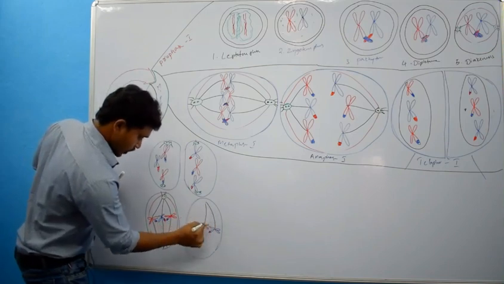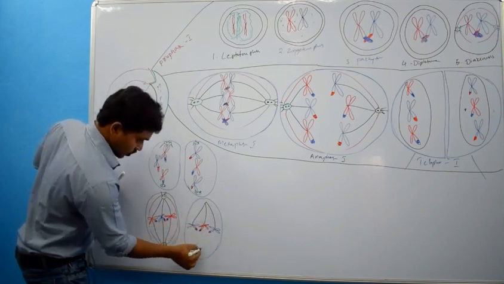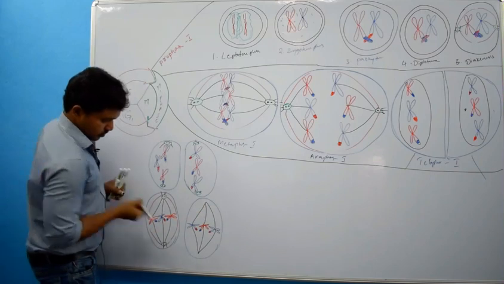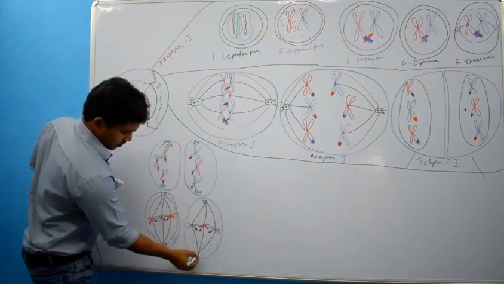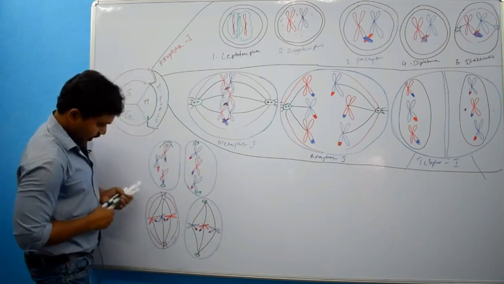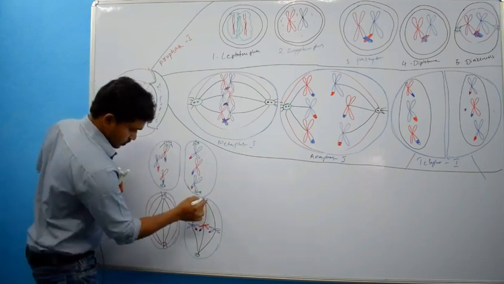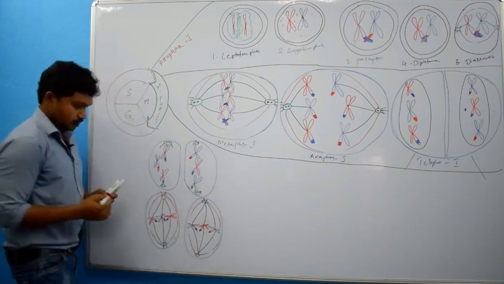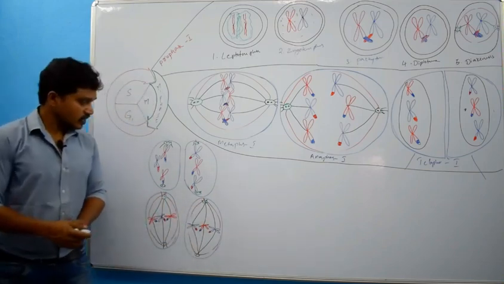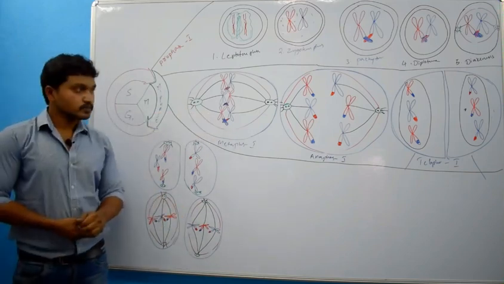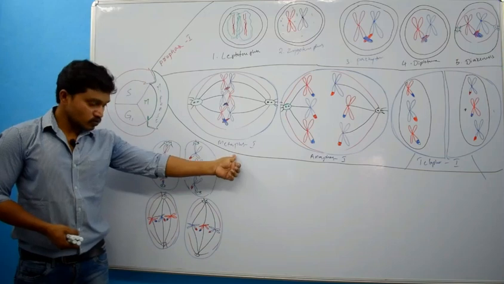Kinetochore microtubule attaching to the kinetochore of chromosome, and aster microtubules, polar microtubules. Right? Now you see what is the difference between this one and this one, metaphase 1 to metaphase 2.